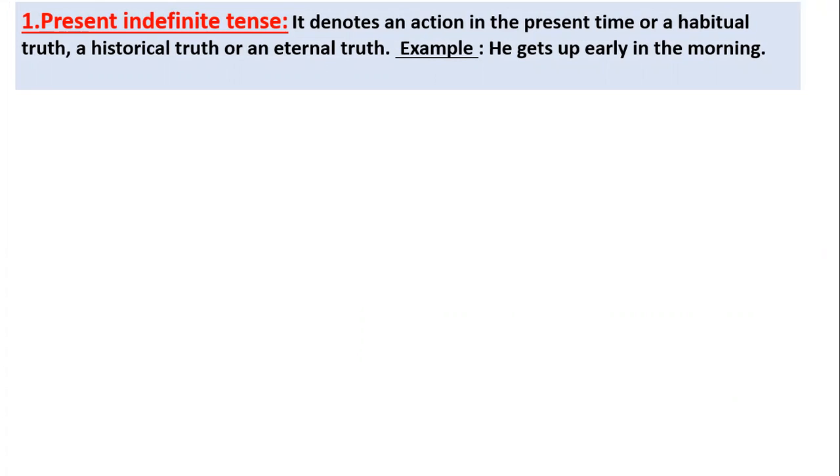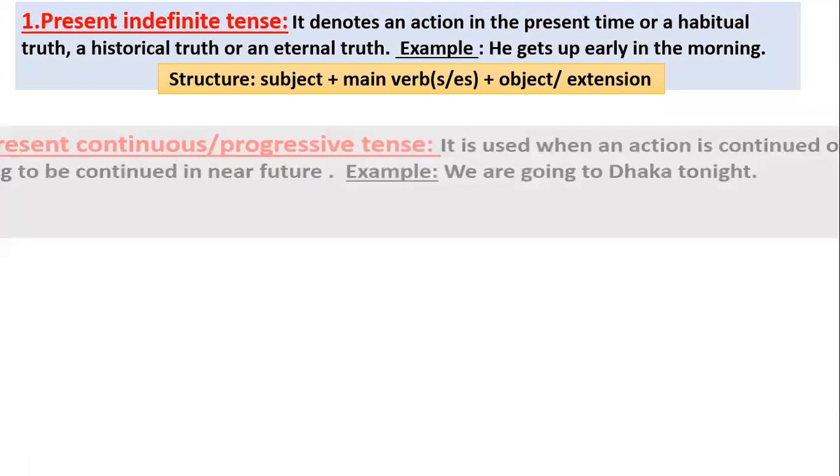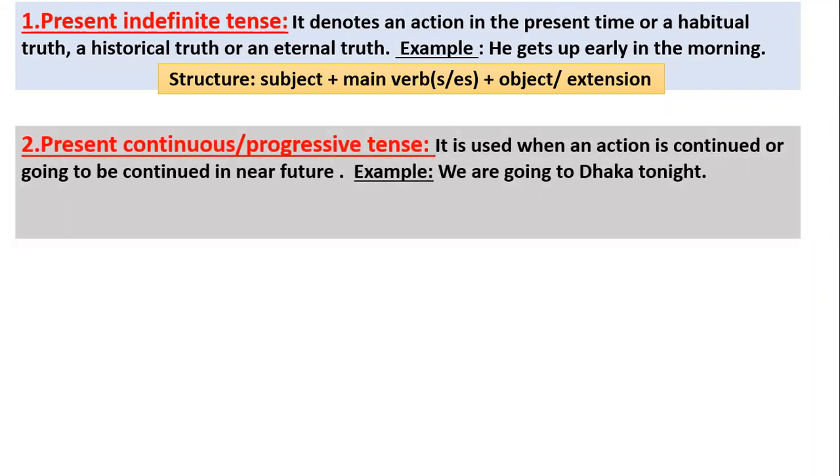Example here, I mentioned: He gets up early in the morning. Here, the verb is gets. And what is the structure? You must note down the structure. At first, subject, then main verb. Sometimes you will get to be verb as a main verb. And if it is main verb, if the subject is third person singular number, you have to add s or es with the main verb. Then object or extension.